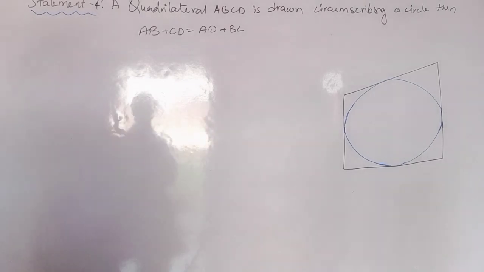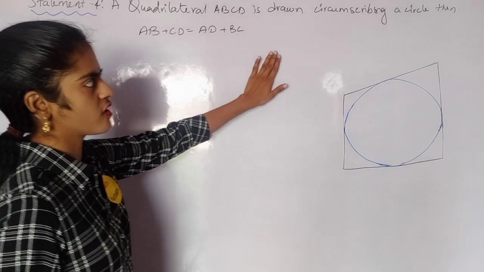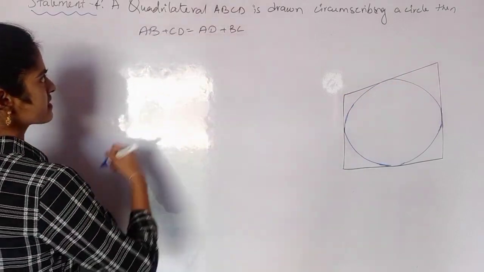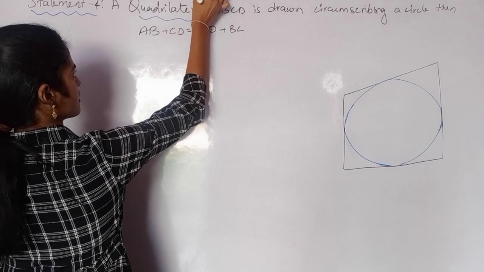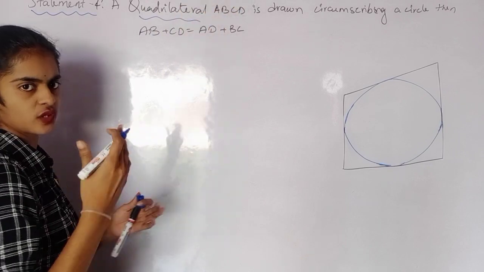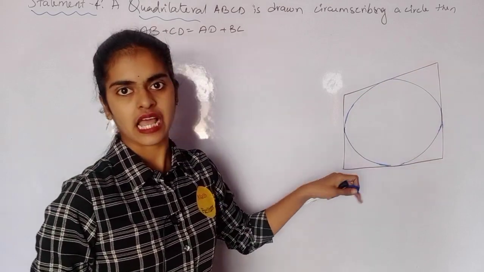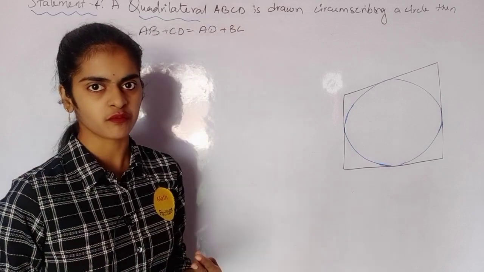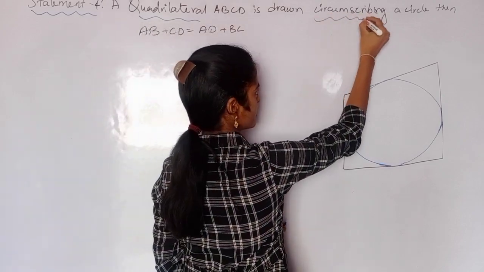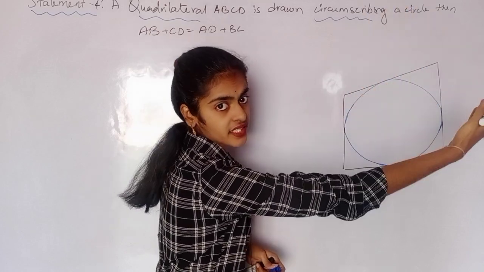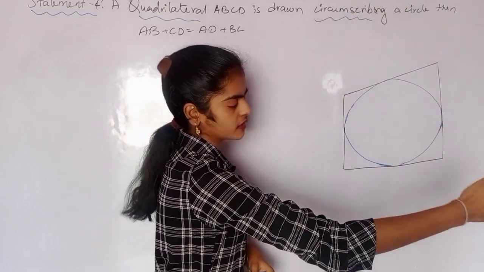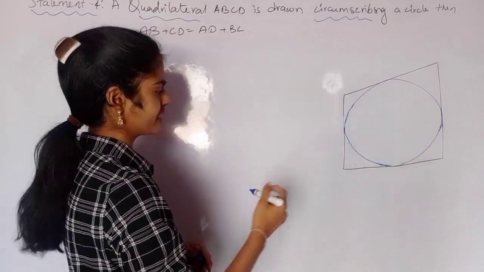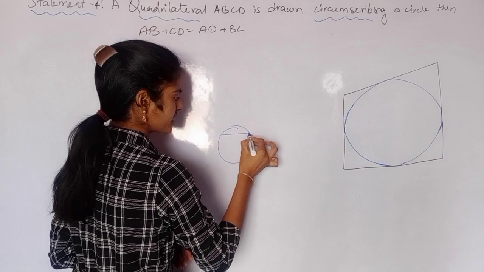The next statement is: a quadrilateral ABCD is drawn circumscribing a circle. Quadrilateral has how many sides? Quadrilateral has 4 sides. Any figure with 4 line segments as the sides is called a quadrilateral. It is circumscribing a circle. Always remember, whenever this word is used, what is circumscribing what? Quadrilateral is circumscribing a circle, so the quadrilateral will be outside. If you say circle is circumscribing a quadrilateral, then the circle will be outside and the quadrilateral inside.